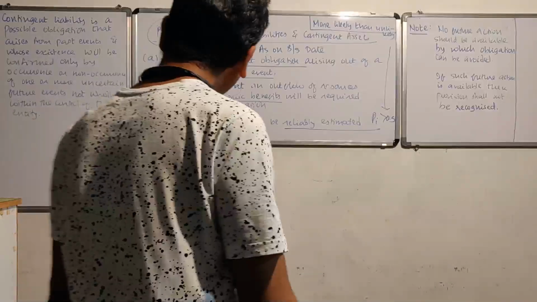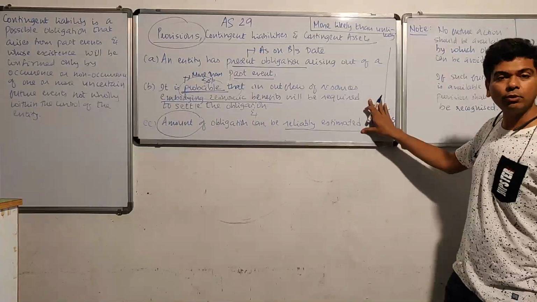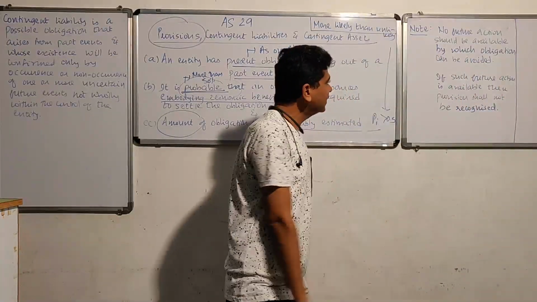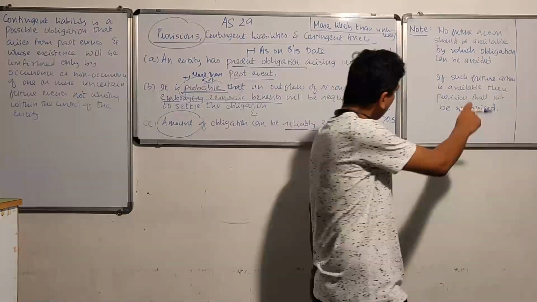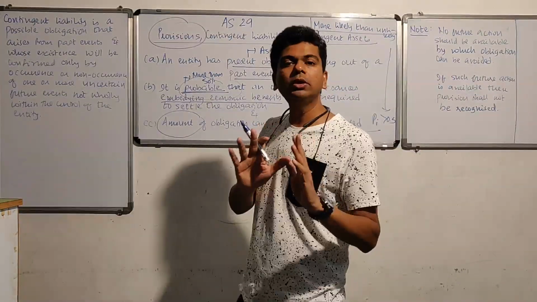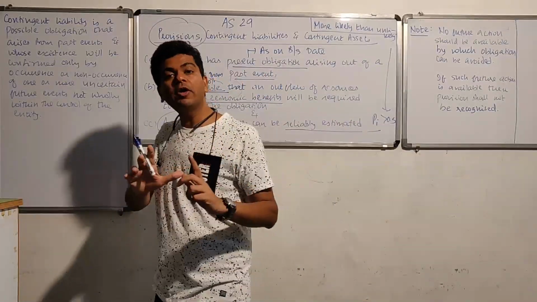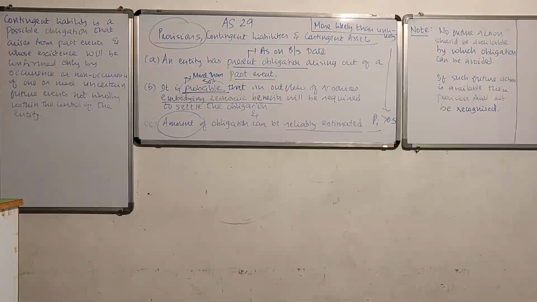One more thing. It's quite possible that all the three conditions are fulfilled, still I may not recognize a provision. Why? If there is some future action available by which I can avoid the obligation, then there is no need to recognize the provision. So whenever you are recognizing the provision, after all the three conditions are fulfilled, ask yourself, is there any way by which I can avoid the obligation in future? Do I have some action available in future by which I can avoid it? If your answer is yes, then no need to recognize the provision.